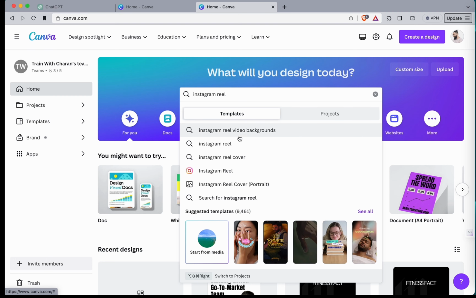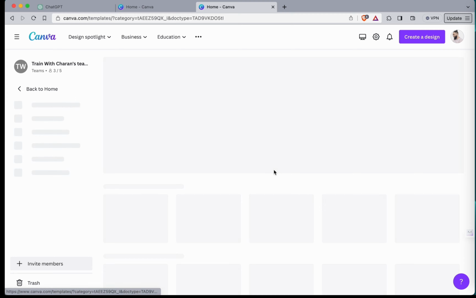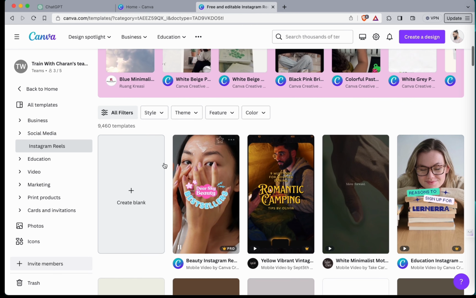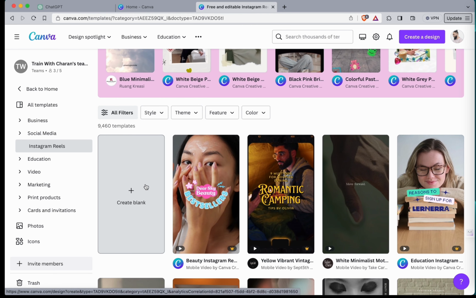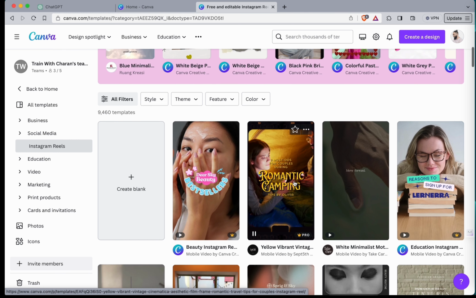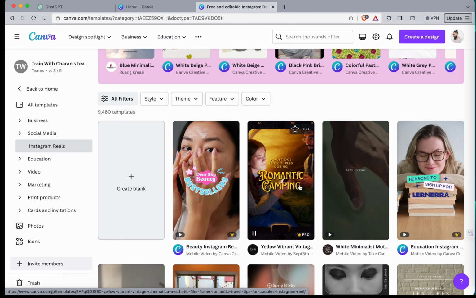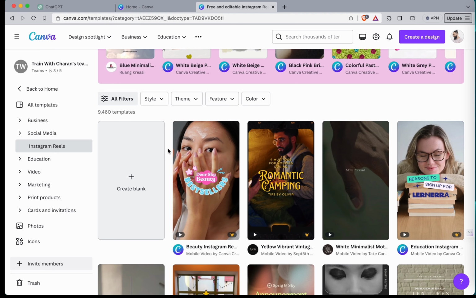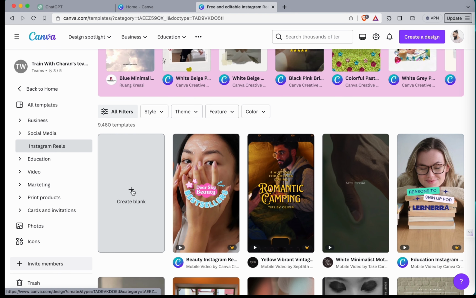When you're in Canva, I highly recommend you search up Instagram Reel, click that, and then go to create blank. I've tried it where I've gone and tried to use somebody else's template, and something or another goes wrong. So you do want to click create blank.